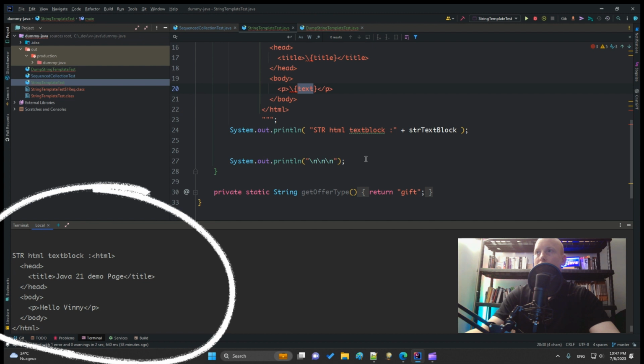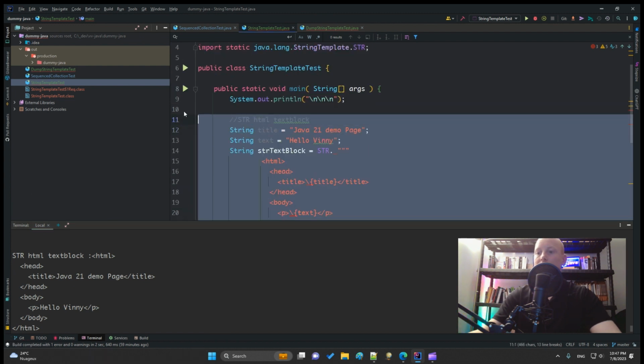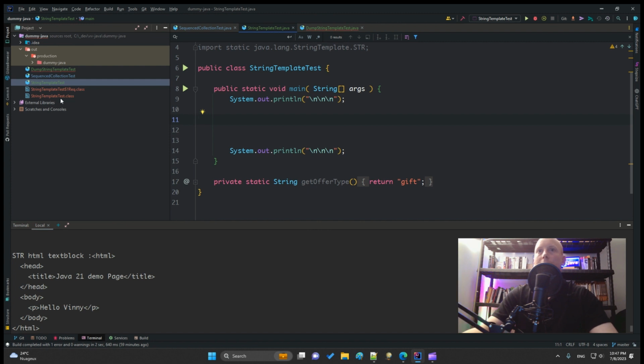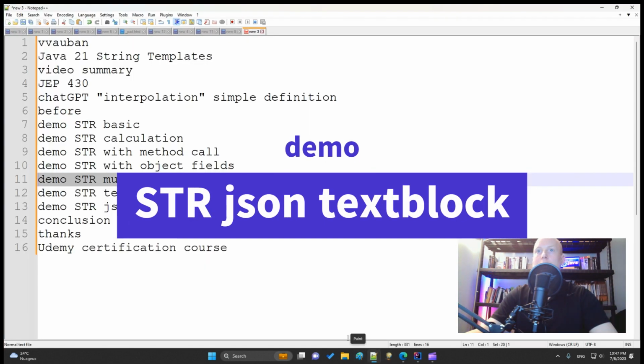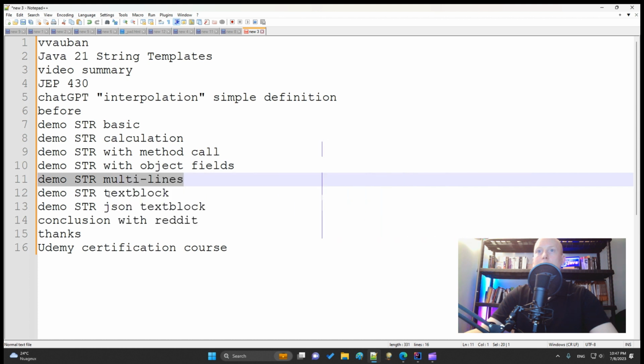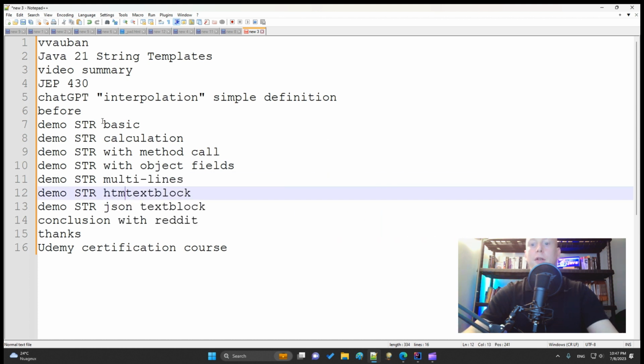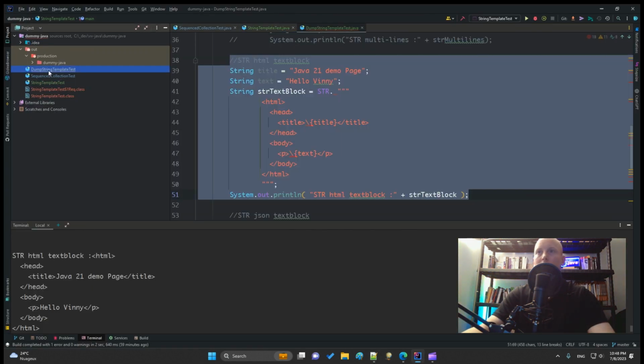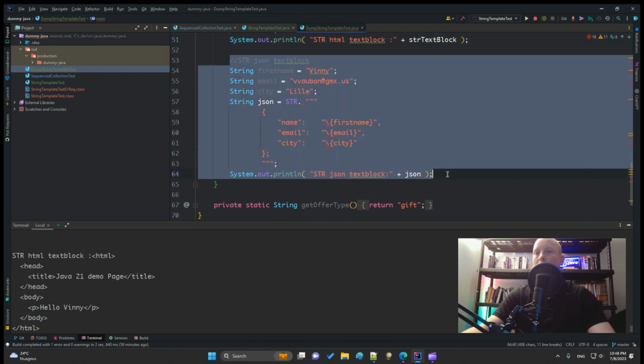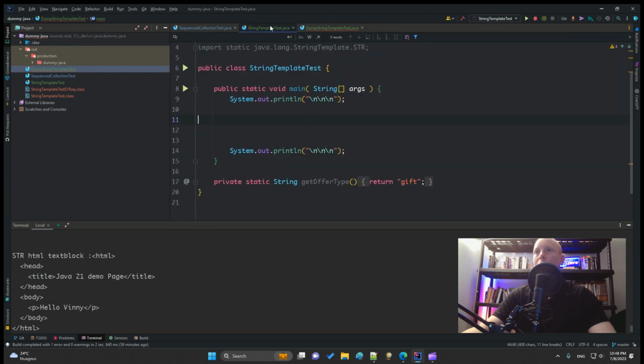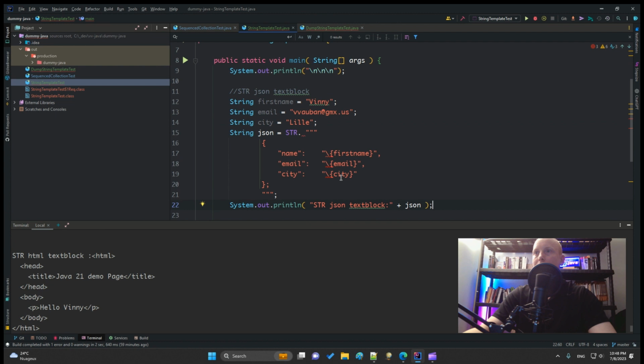Okay, so let's remove this example that we just explained. And the next one and the last one is the JSON text block. Here it was the HTML. The JSON text block, let's get back to the dump. It's the same principle, but here we use a text block with a JSON rather than an HTML code. So we will provide the first name, an email, and a city, and the interpolation feature of Java 21 should complete the JSON with these three values.